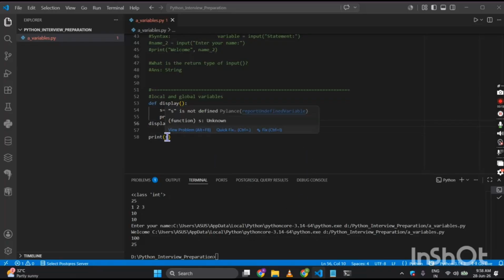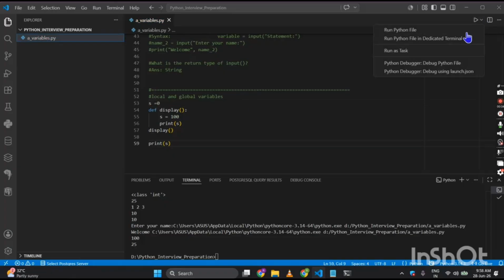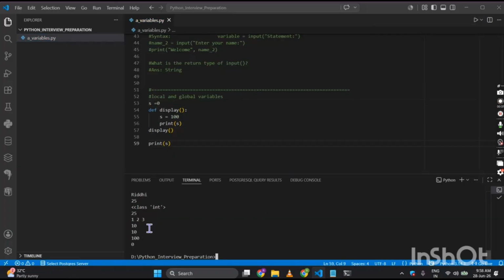I'm printing s, it says s is not defined, but I have defined s over here. What's the matter? I shouldn't be getting this error. Okay, let us write s is equal to 0. Okay, fine. I am getting 100 and then a 0. So inside the function, the variable s has this value. It exists only when the function is executing.